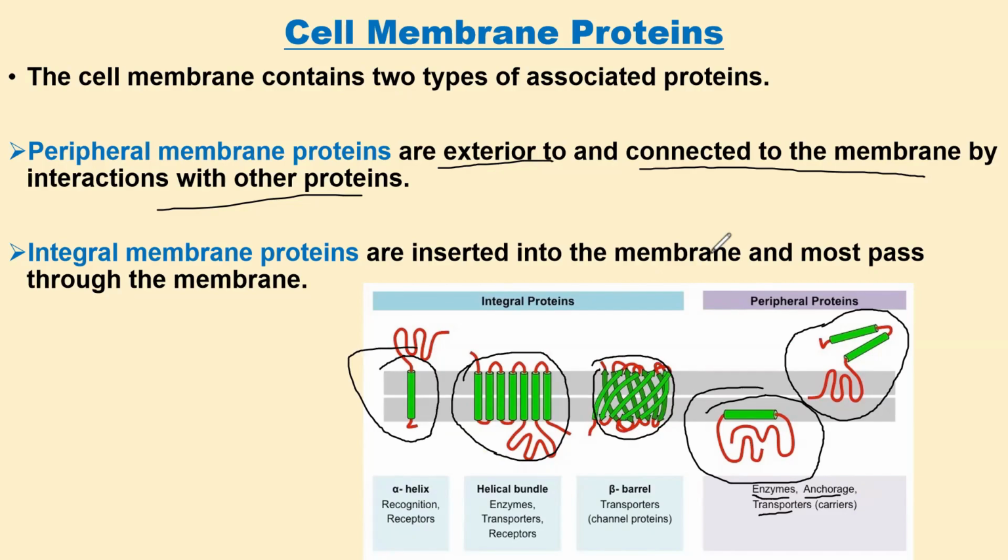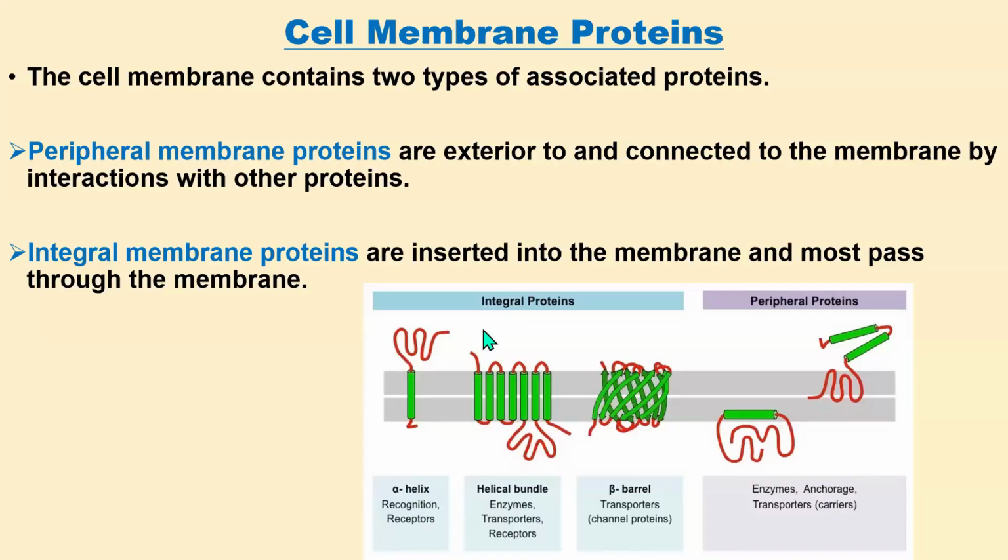These integral proteins are involved in cellular recognition, and some of them are receptors. There are also enzymes. For example, an integral protein can be an alpha helix, a helical bundle, or a beta barrel. The beta barrel can be transporters or channel proteins, and the helical proteins can be transporters, receptors, or enzymes.